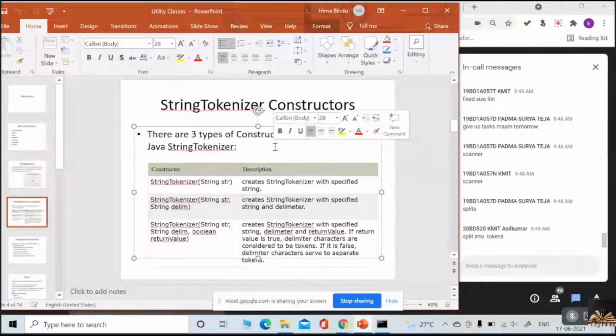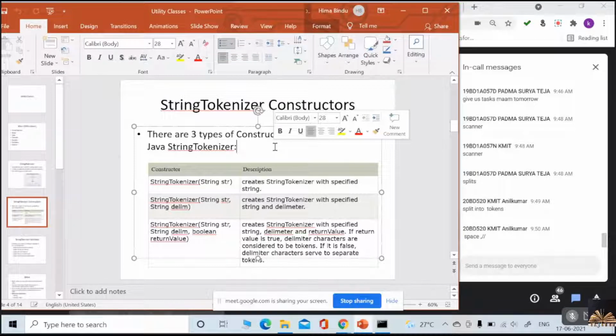You can even see the split method in String. Exactly. Space, comma, colon, etc. Whichever character I use in between the string to separate the words of the string, that is the delimiter.